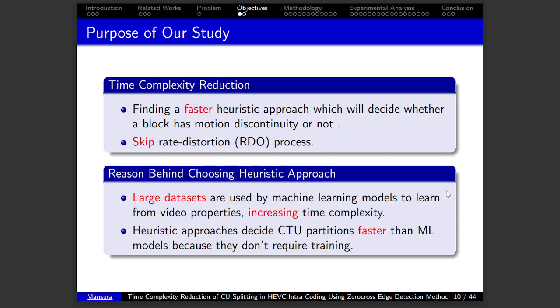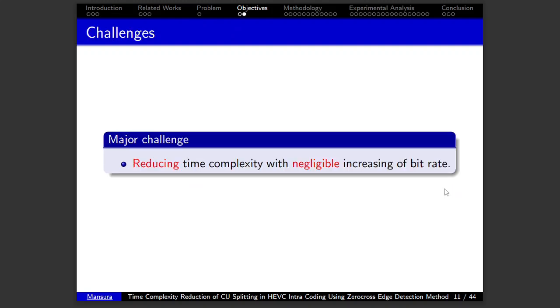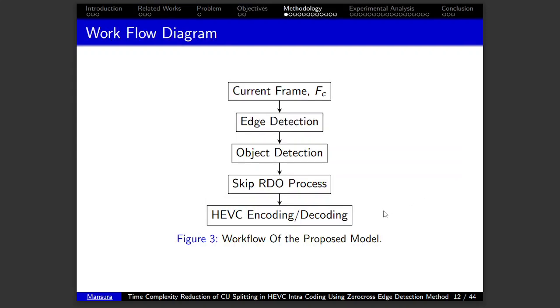But in a heuristic approach, deciding CU partition is faster than machine learning models because it doesn't require time for training, testing, or validation. So the major challenge of our study was reducing time complexity with a negligible increase of bitrate.